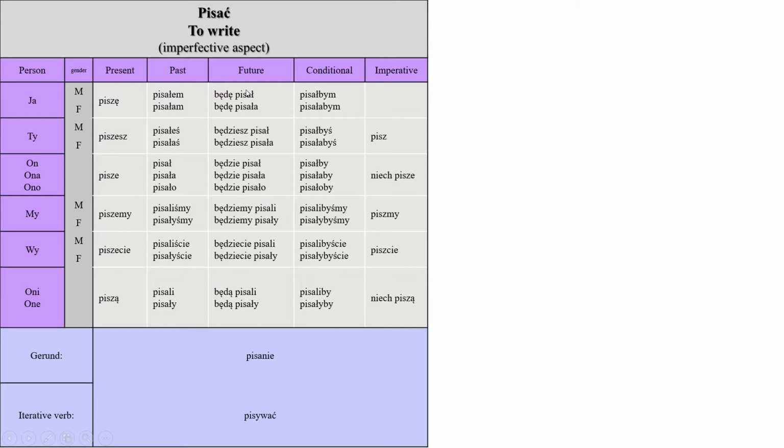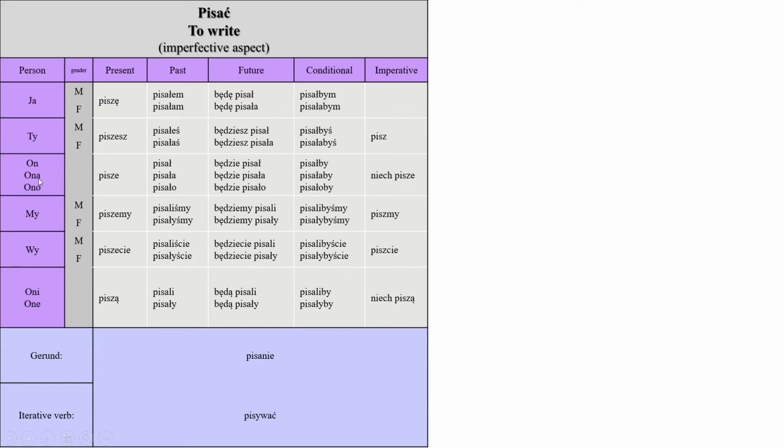So when you say this verb, you have to add the verb in front of it. When you say will be, it's because we'll be doing something or will be something. So I will be writing, ja będę pisał, okay? If I was a female and I'm saying I will be writing, ja będę pisała. Why? Because I'm a female. I'm not female, but if I was a female, I would have said this.